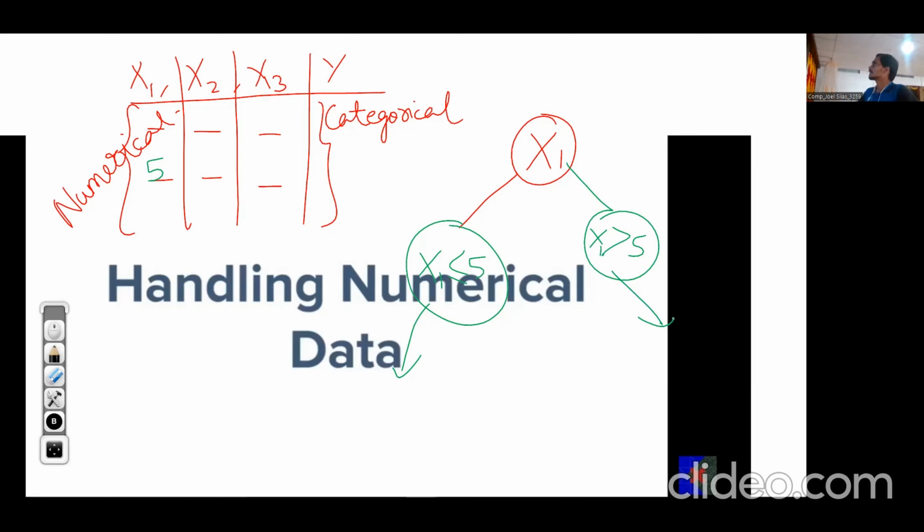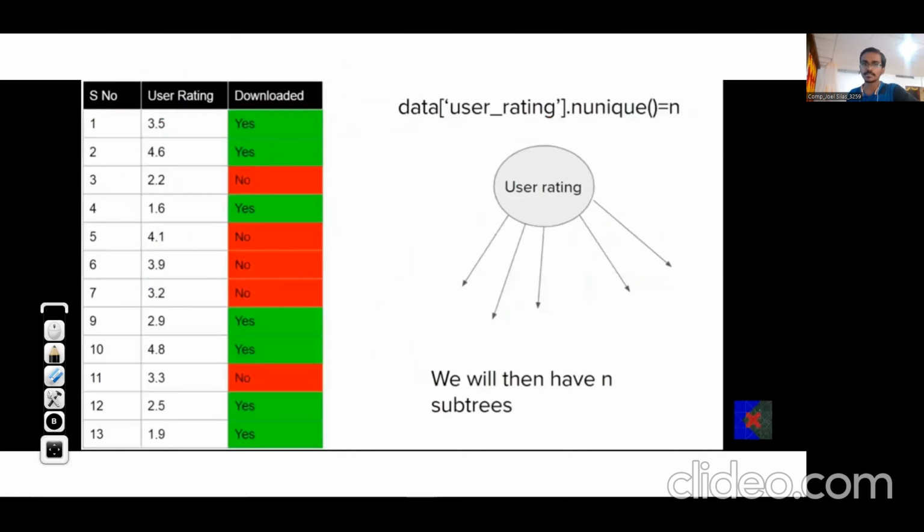In this way, we are replacing these nodes from categories to a condition, like less than or equal to, or greater than. So this is how we were doing it for features having numerical values. However, for doing this selection of value 5, that means less than or equal to which value? There are so many values like 4, 6, 7 and all. Why did I select 5? How to select this value efficiently, or what is the process of selection, that we will see now.